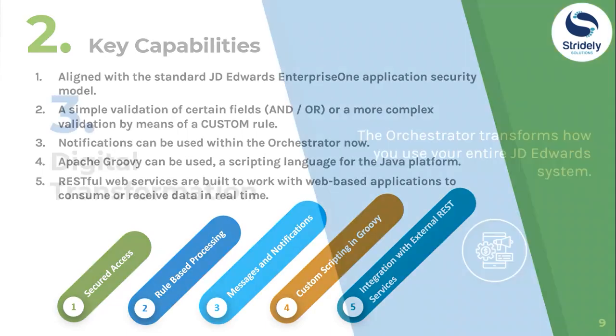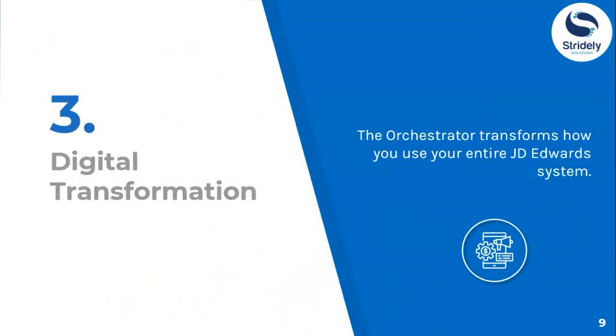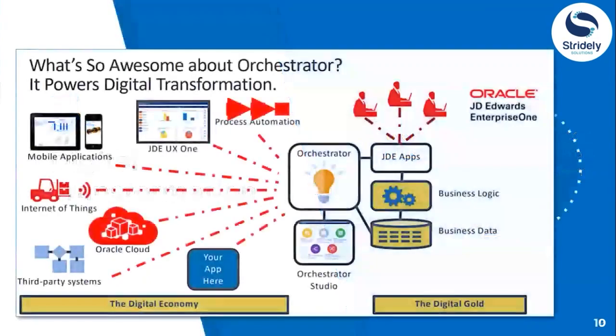Okay, so let's move ahead for digital transformation. Digital transformation can transform how you use your entire JD Edwards system. Okay, we'll see how. JD Edwards Enterprise One Orchestrator is a key component of the JD Edwards digital platform. It can transform the system from a transaction-based system of records into a system that provides a dynamic reflection of real-time business operations.